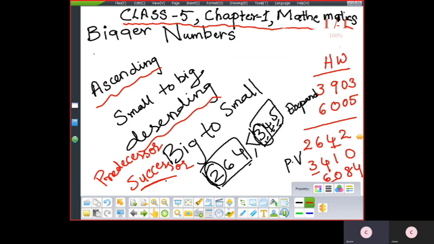Okay, children. The next topic is rounding off to the nearest, rounding numbers. I'll give you related problems, ascending order and descending order.